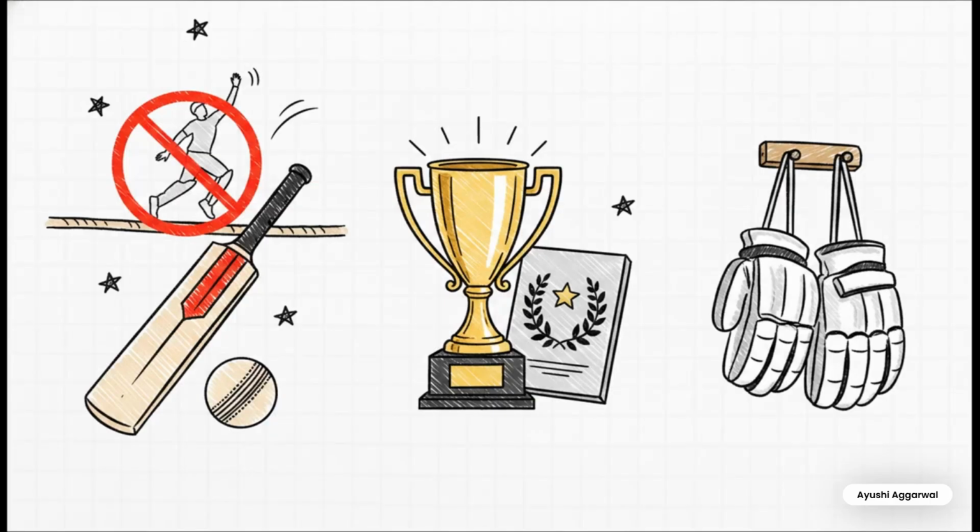Time for some quick cricket updates. Sports rules are increasingly popping up in exams, so pay attention to this. The MCC officially changed boundary catch rules, banning the bunny hop catch starting June 17, 2025. That means fielders can only have one airborne touch before landing inside the boundary.